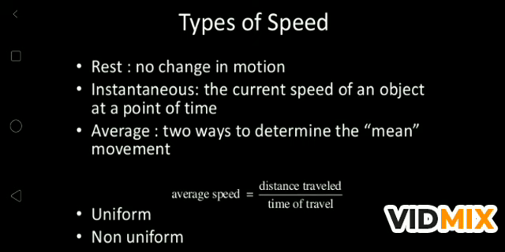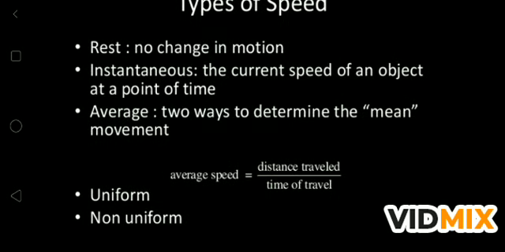And speed is uniform and non-uniform also. If equal distance is covered in equal intervals of time, it is called uniform speed, and if unequal distance is covered in equal intervals of time, it is called non-uniform speed. Whenever you are going with your bike or car in a crowded area, your speed is non-uniform. Means you have to change your speed regularly. You have to stop your car or bike, and if the road is clear, you have to increase the speed. You are not running with a constant speed. That is called non-uniform speed or non-uniform motion.